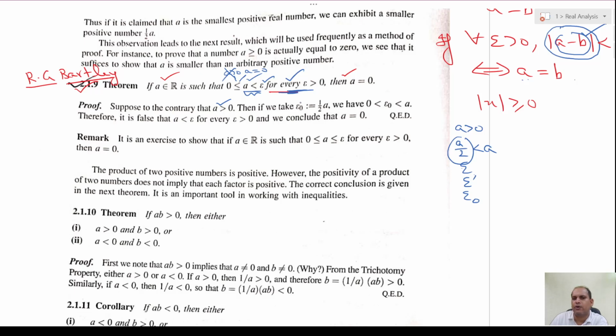That is what is written here: if we choose epsilon naught equal to A by 2, then epsilon naught will be less than A. So, the condition that A is less than epsilon for every epsilon greater than 0 gives a contradiction. Hence, the only possibility is A equal to 0. So, this is one of the proofs which we will use at several places. Now, next theorem.